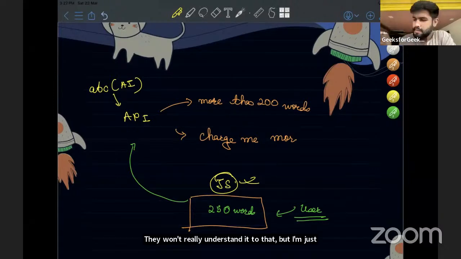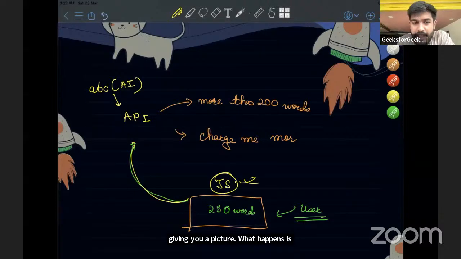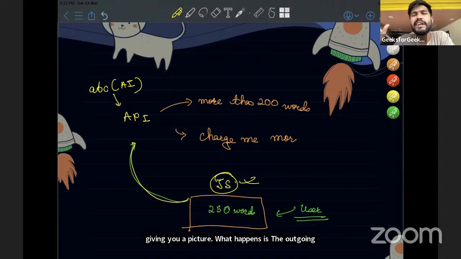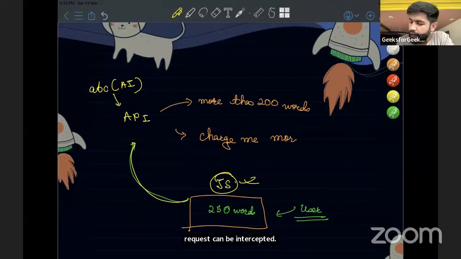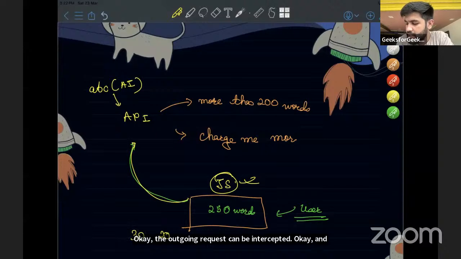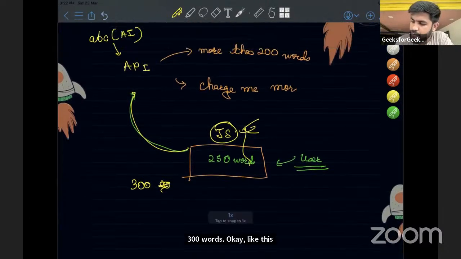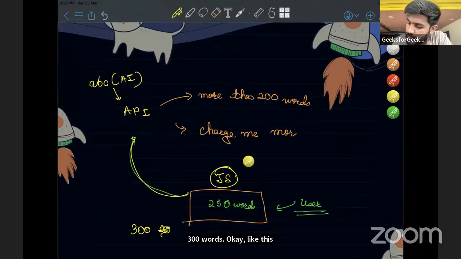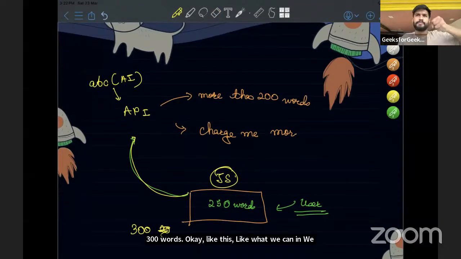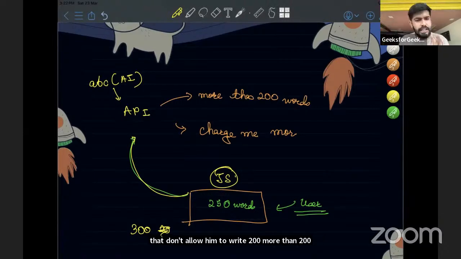The outgoing request can be intercepted and changed to, let's say, 300 words. Like JS is the person who would stop Siddharth and not allow him to write more than 200 words. And JS would stop him.